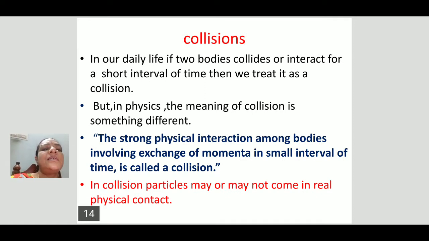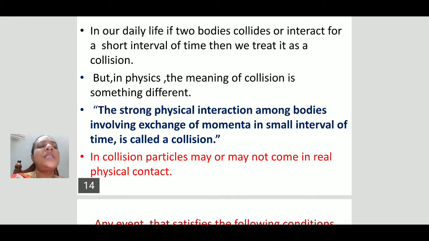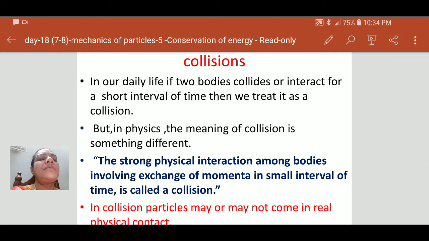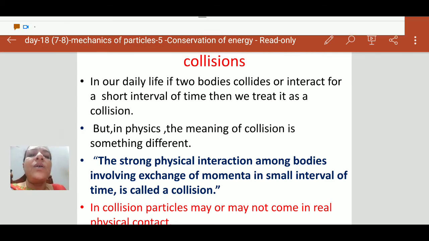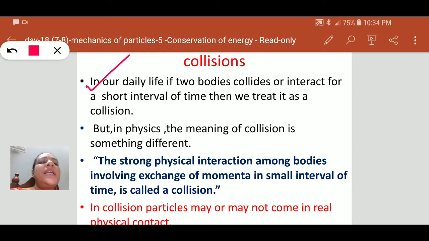Let us enter into a new concept, that is collisions. What is a collision? It is an interaction. In our daily life, if two bodies collide or interact for a short interval of time, we treat it as a collision.